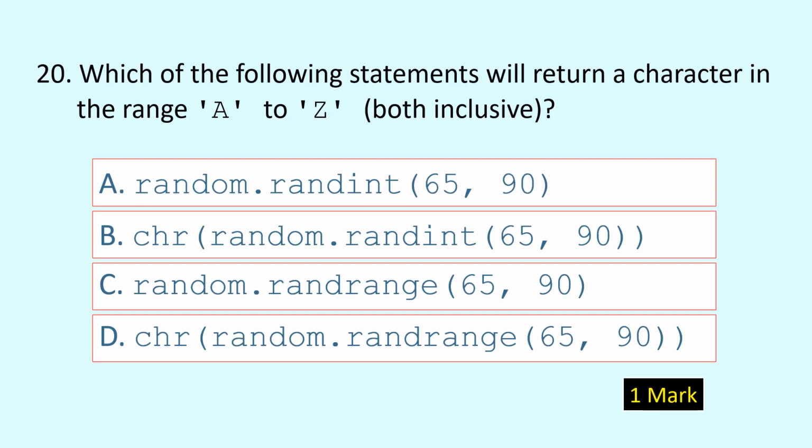Question number 20. Which of the following statements will return a character in the range capital A to capital Z? It means we have to generate a capital alphabet in the range A to Z, both inclusive. Identify the statement. And the correct statement is given in option B.